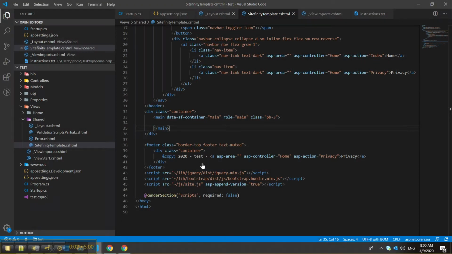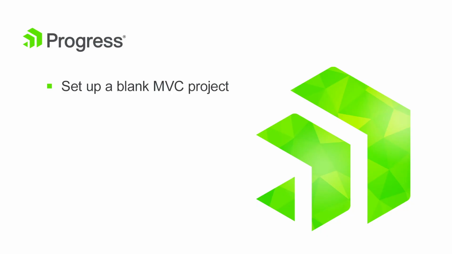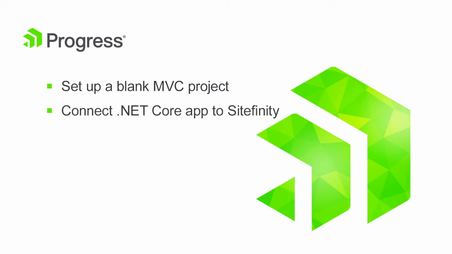The previous videos in this series demonstrated how to set up your .NET Core application to work with Sitefinity and how you can start widget development on .NET Core. In this video, we're going to show you how to create a custom template to base your pages on with .NET Core. For the task at hand, we've already set up a blank MVC project that we can use as a base template. We've already hooked up a .NET Core application to a local Sitefinity instance as well.